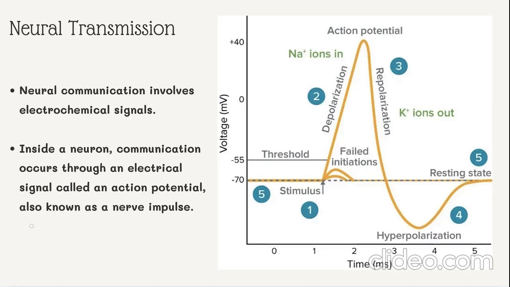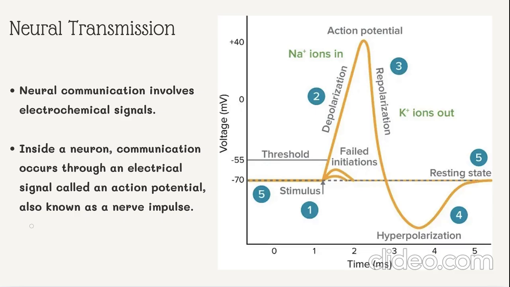Neural communication involves electrochemical signals. Inside a neuron, communication occurs through an electrical signal called an action potential, also known as a nerve impulse. First is the resting potential, where the neuron is not firing and the inside of the cell has a charge of about -70 millivolts. Next is depolarization. When a stimulus reaches the threshold, sodium ions rush into the neuron, making the inside more positive. When this reaches about -55 millivolts, the neuron fires an action potential.